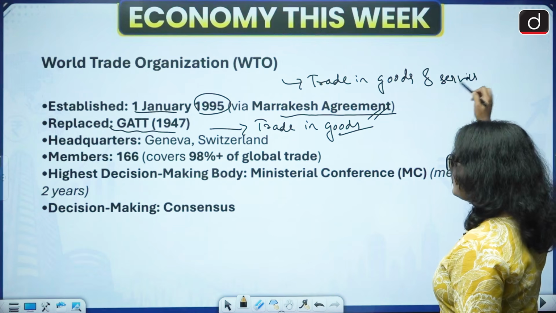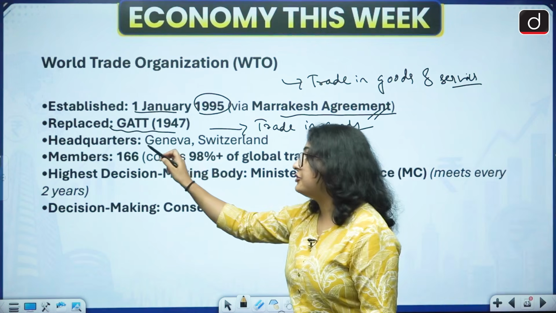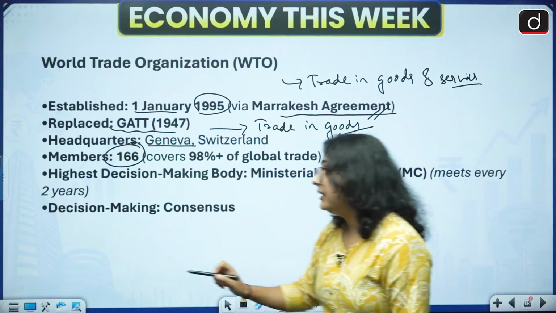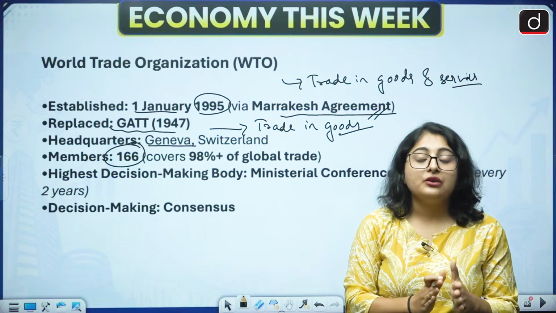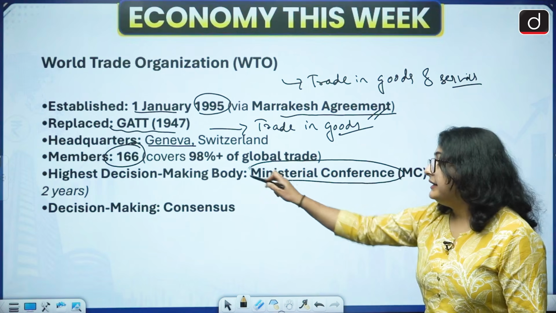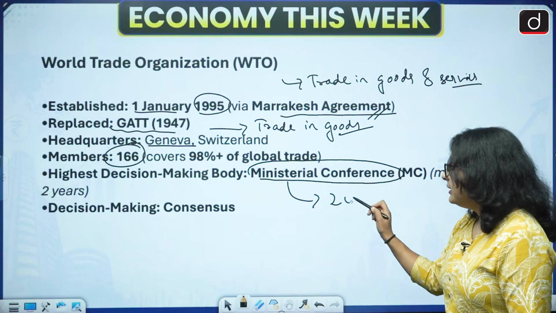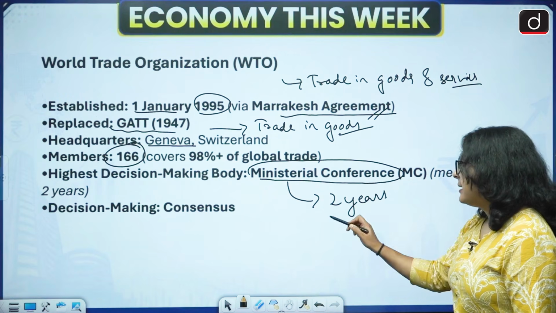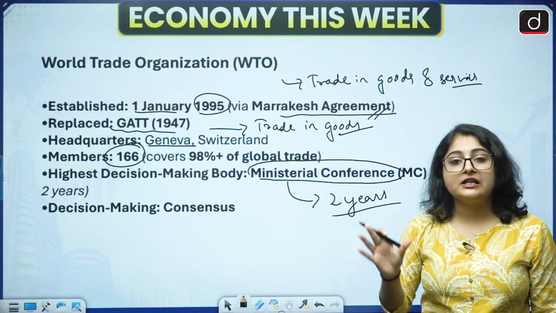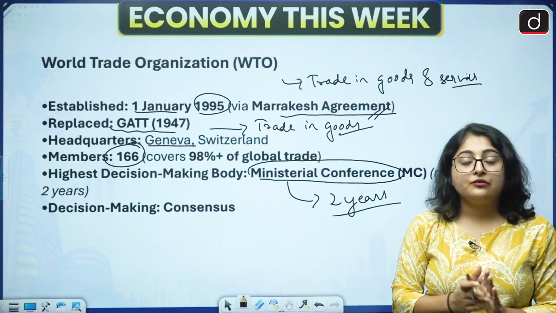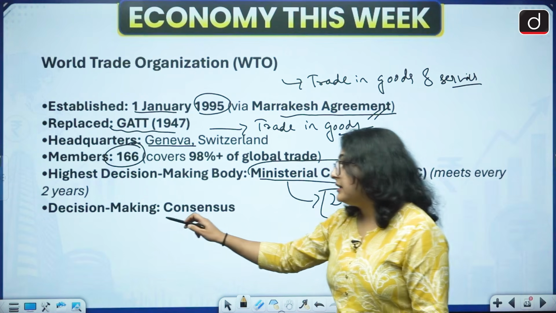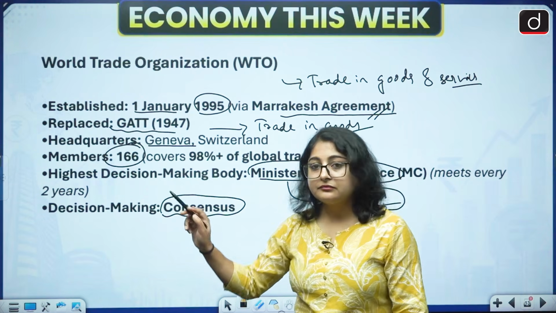Okay. Its headquarters are located in Geneva. There are in total 166 members. Okay. The highest decision-making body in the WTO is the Ministerial Conference. It takes place every 2 years. For example, if a statement comes in your examination that the Ministerial Conference of the WTO takes place every single year, that statement would be incorrect. It happens every 2 years. The decision making is by consensus. Okay. All right.